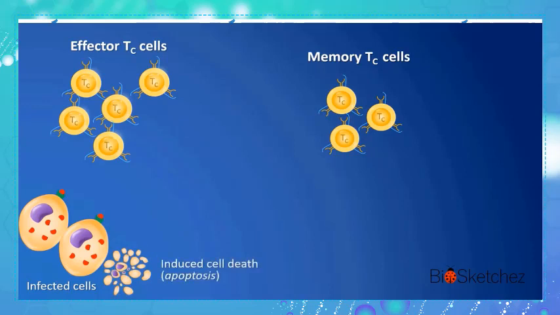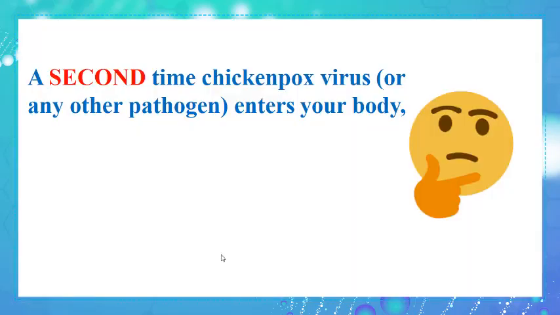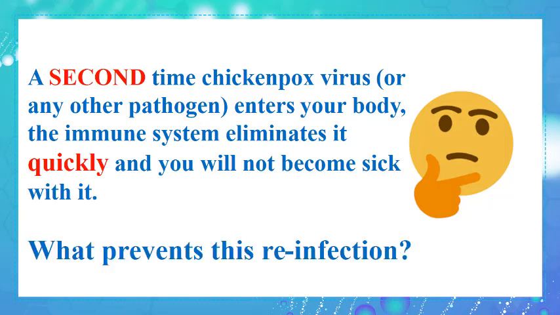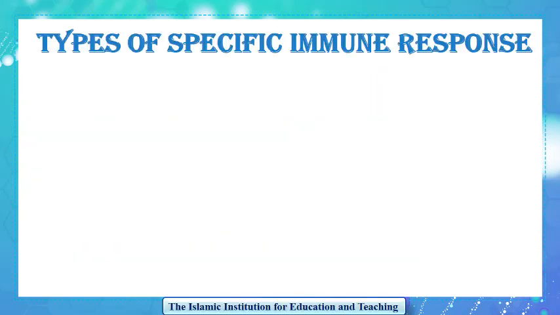specific immune response. A second time a chickenpox virus or any other pathogen enters your body, the immune system eliminates it quickly and you will not become sick with it. What prevents this reinfection? What are the types of the specific immune response?